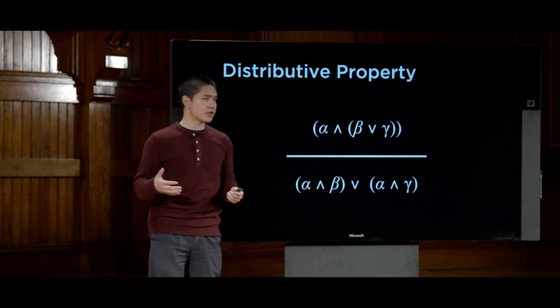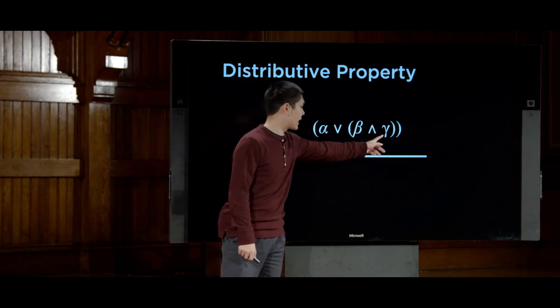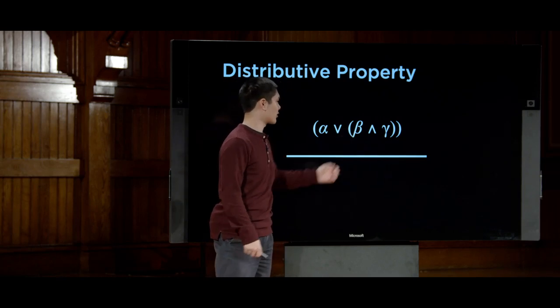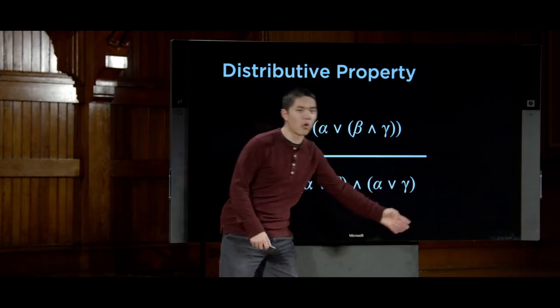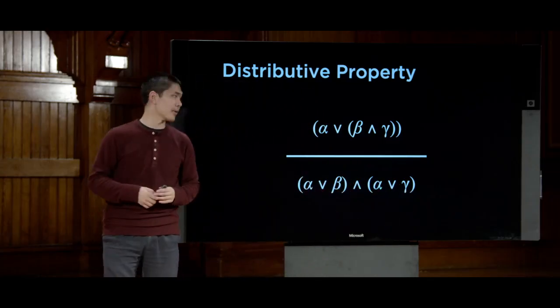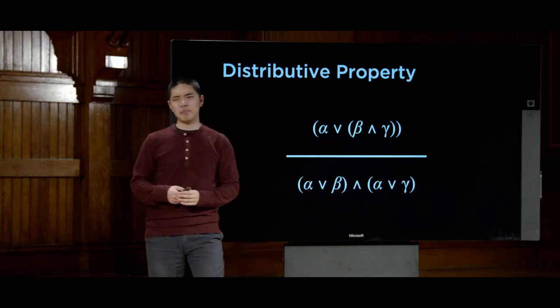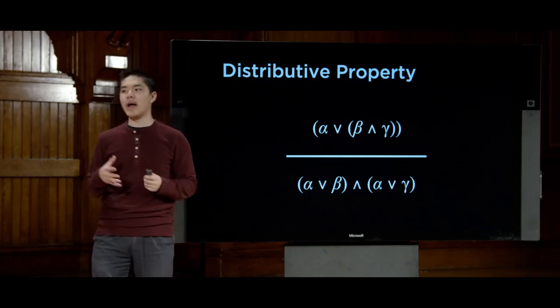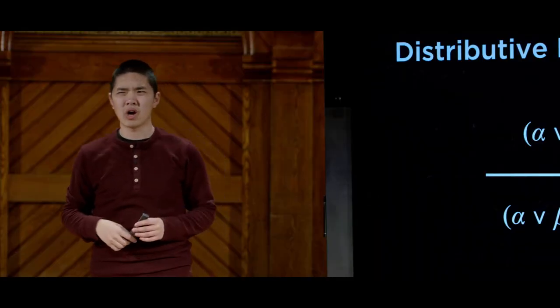This works the other way too. So if, for example, I have alpha or beta and gamma, I can distribute the or throughout the expression. I can say alpha or beta and alpha or gamma. So the distributive law works in that way too, and it's helpful if I want to take an or and move it into the expression. And we'll see an example soon of why we might actually care to do something like that.